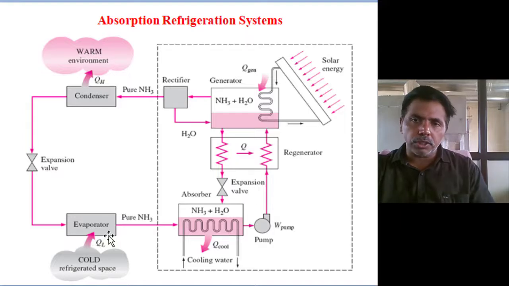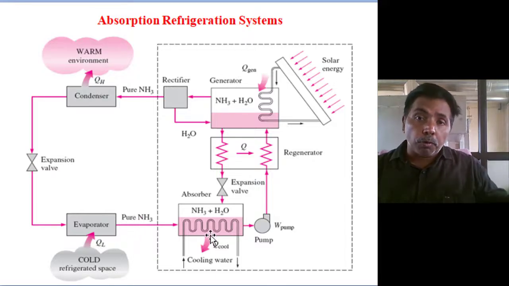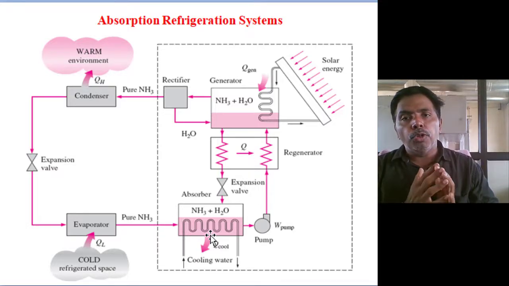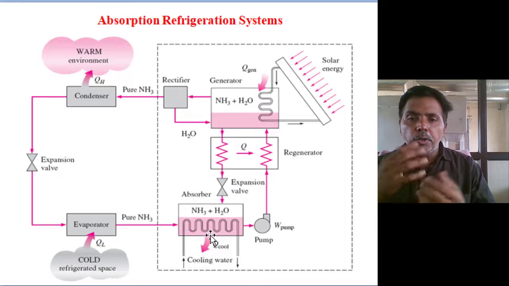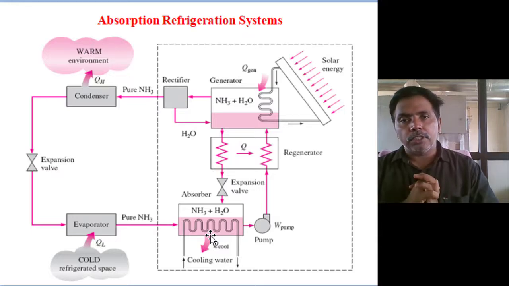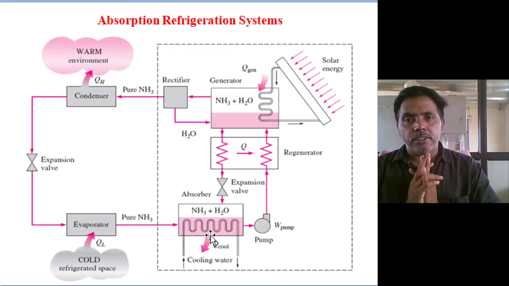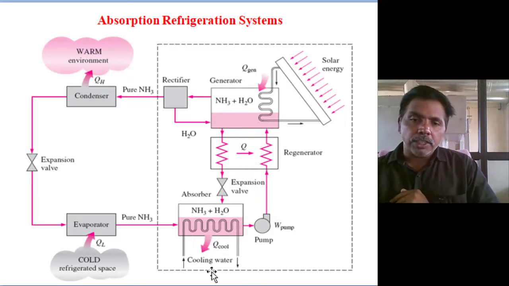The ammonia absorbs heat, and that vapor enters the absorber. As the absorber has a high volume of water and a low volume of ammonia, it will reject heat and mix with the water. Ammonia easily mixes with water, so an ammonia water slurry is prepared, which shows a cooling effect because it is rejecting heat.